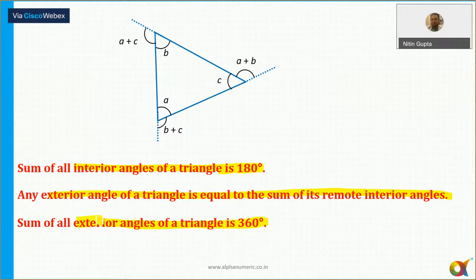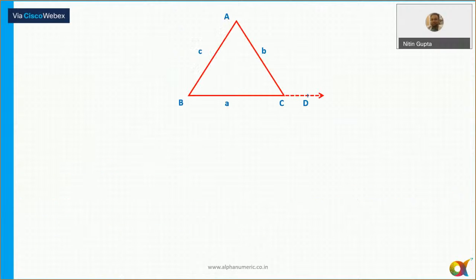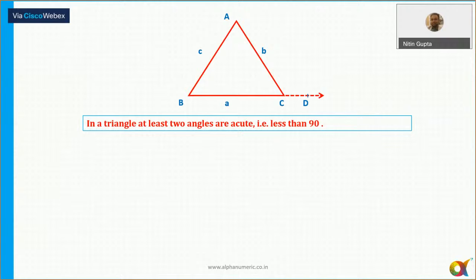There is no need to write down most of the things, you are aware, but yes, in case you think there are some formulas or some theorems which you forget, you can note them down and keep revising over the next couple of days, let's say 2-3 days. Okay, ये कर सकते हो. All right, so let's see here. In case you want me to go back to any slide, just tell me. Okay, now in any triangle, the at least 90 degree.